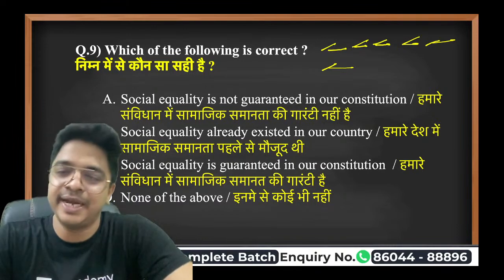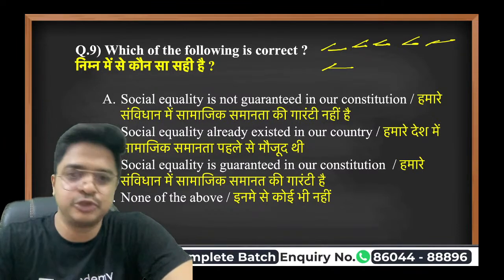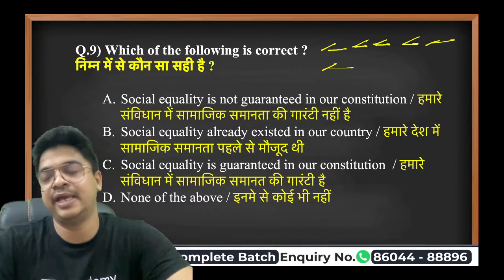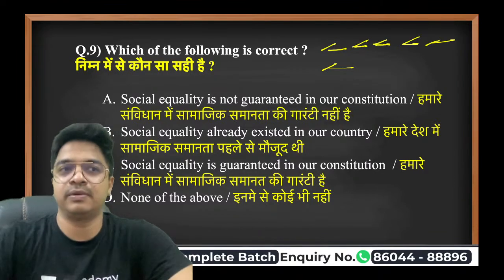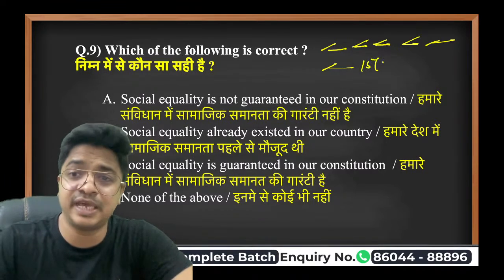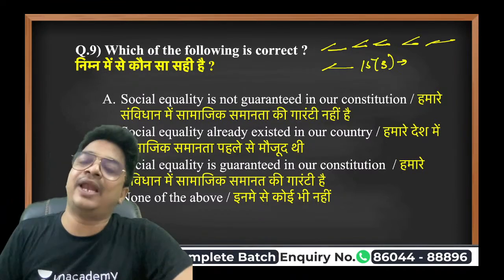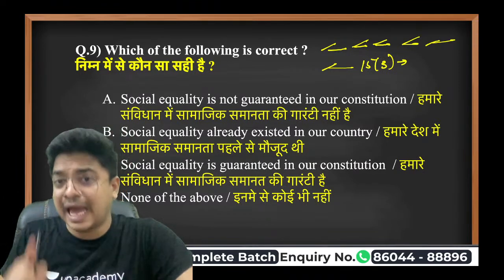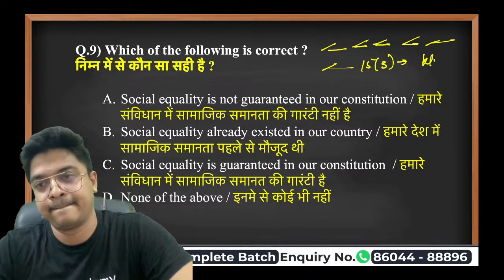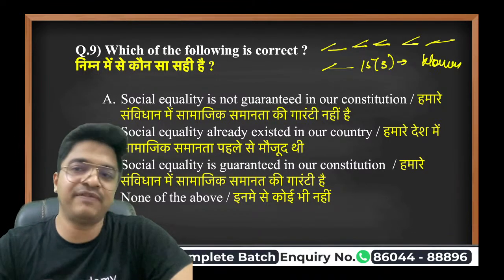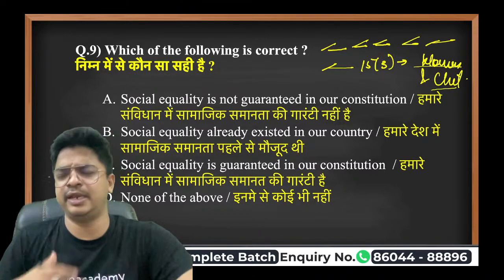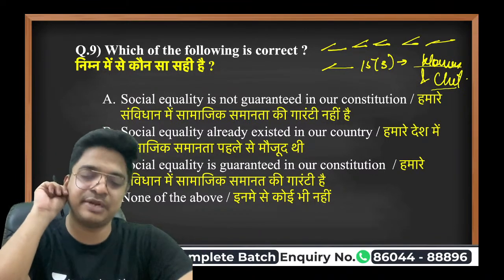It is Article 15 of the Indian Constitution, Clause 1, Clause 2, Clause 3. They basically define equality and what kind of equality. And if you are going to give some unequal treatment, for example, Article 15, Clause 3 says that though there is equality, you can give some special privilege to women and children. Understood? So though there is equality, in certain cases some positive discrimination can be made.